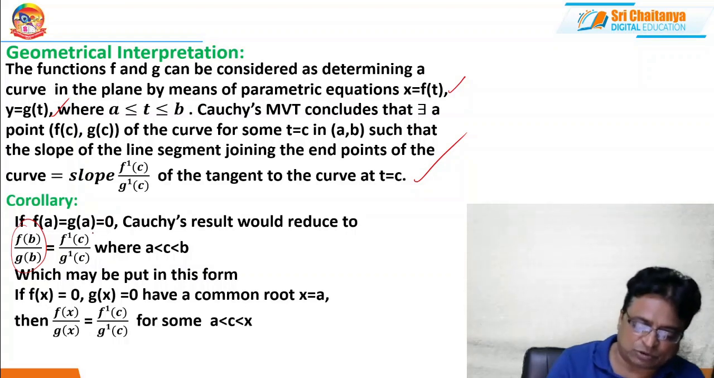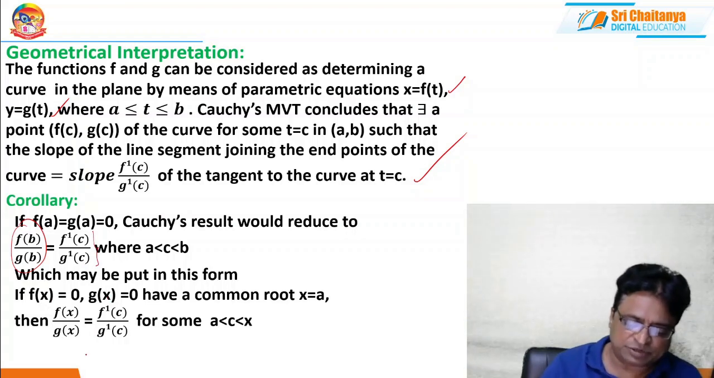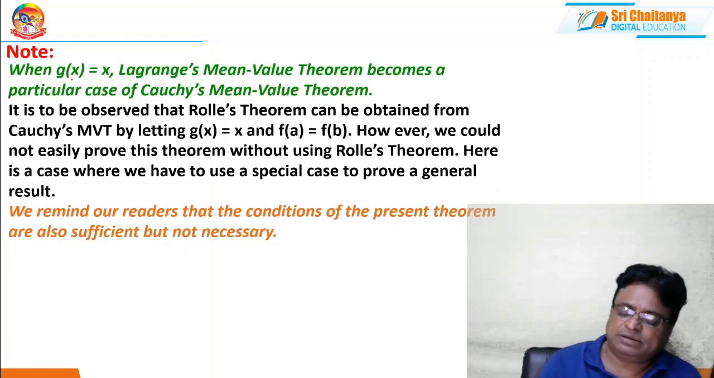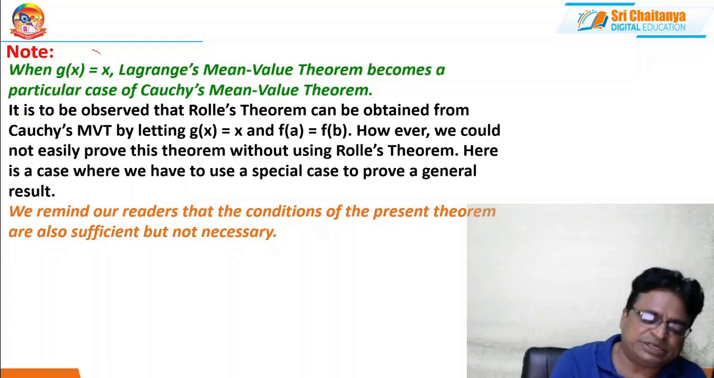The ratio of the slopes of the tangents drawn at that particular point on both the curves. Or sometimes, suppose if f of x is equal to 0 and g of x is equal to 0, the same thing holds good like this.